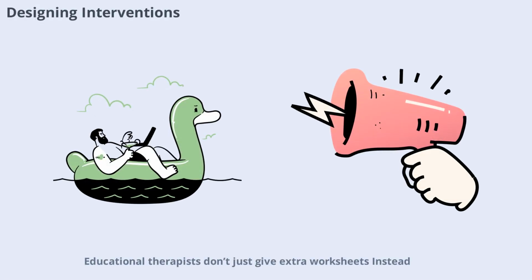Educational therapists don't just give extra worksheets. Instead, they analyze the underlying cognitive processes. For example, if a child struggles with spelling, the therapist asks if the problem is due to weak phonological awareness, poor memory for letter patterns, or weak visual processing. Once the root cause is identified, targeted exercises can be designed for more effective support.